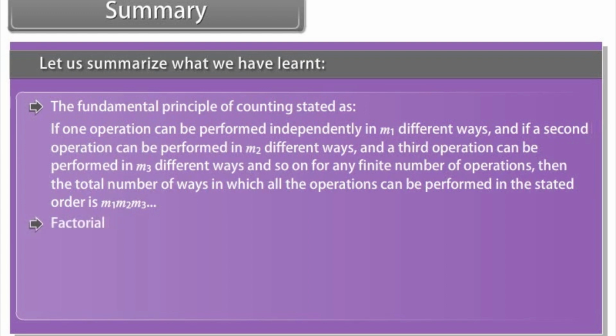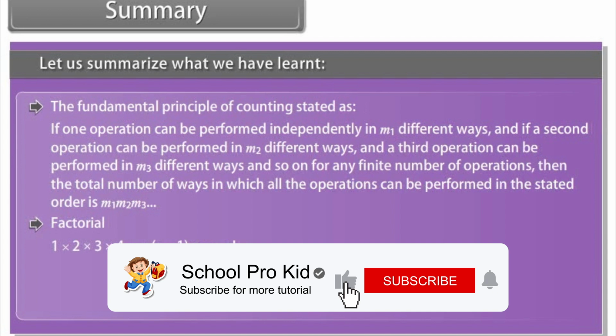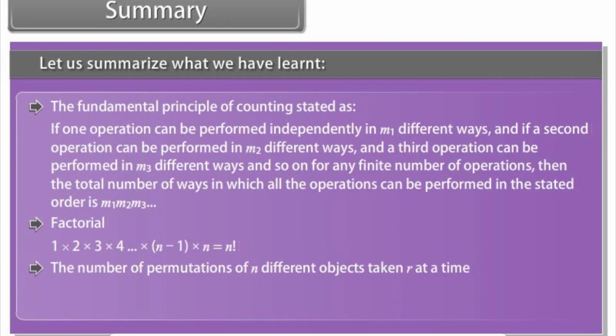Factorial: 1 into 2 into 3 into 4 up to n minus 1 into n is equal to n factorial. The number of permutations of n different objects taken r at a time, nPr is equal to n factorial by (n minus r) factorial, where 0 is less than or equal to r is less than or equal to n.